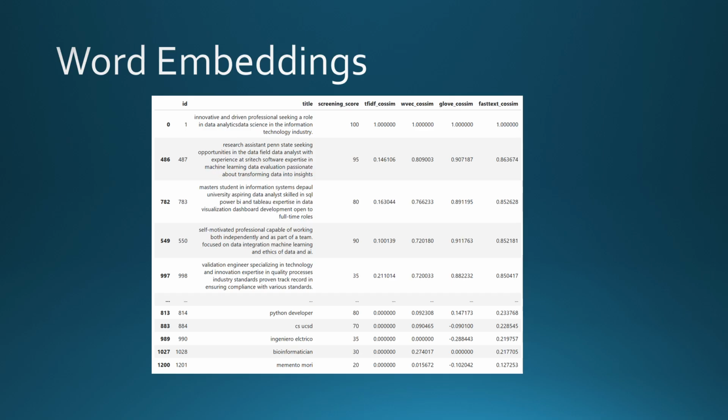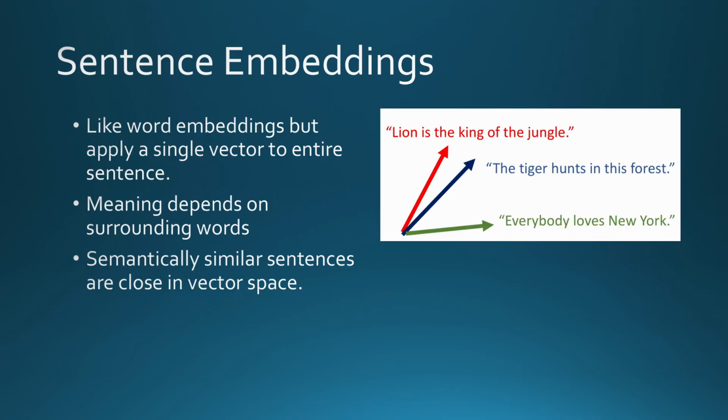All 4 methods suffered from the same limitations. By using the vector average, the context is lost and more verbose titles tend to be scored higher. Sentence embeddings work similarly to the word embeddings, but apply a single vector to the entire sentence. Meaning depends on surrounding words, and semantically similar sentences are close in a vector space.